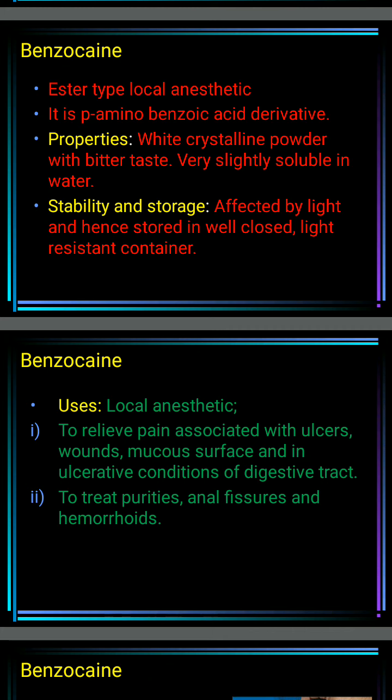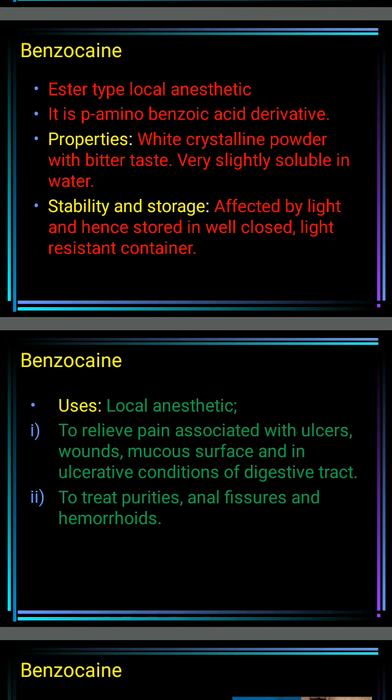It is slightly soluble in water. How should we store benzocaine? What are the storage and stability conditions? It is affected by light, and therefore we store the compound in a well closed, light resistant container. Those are the storage and stability conditions of benzocaine.